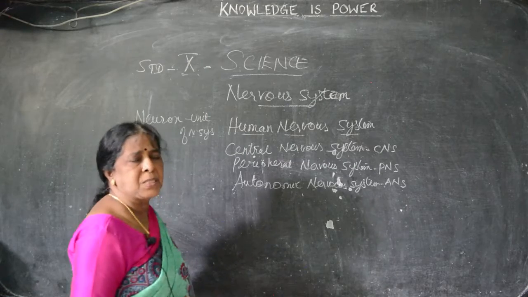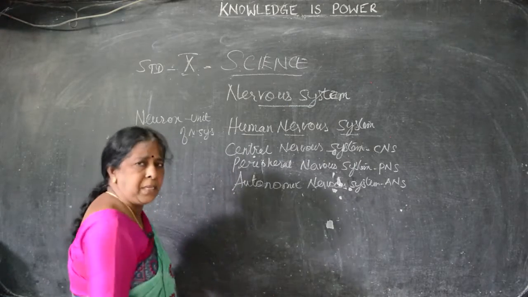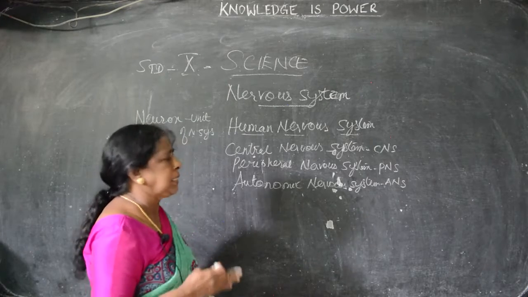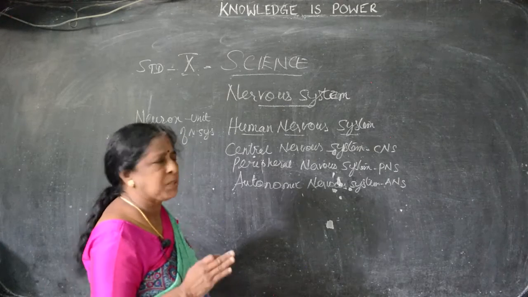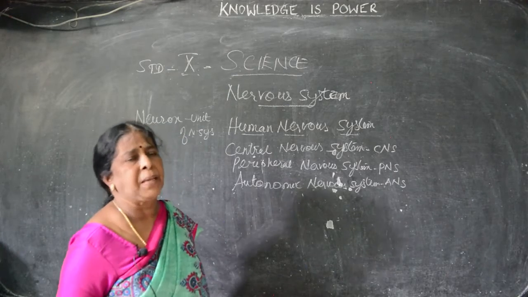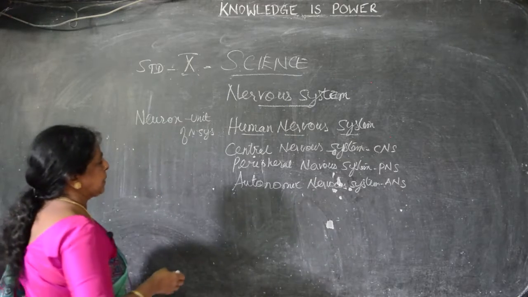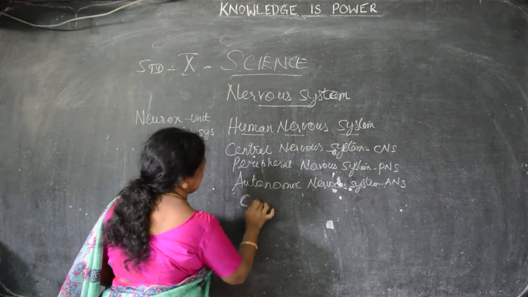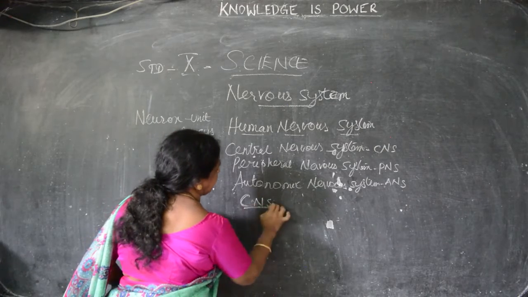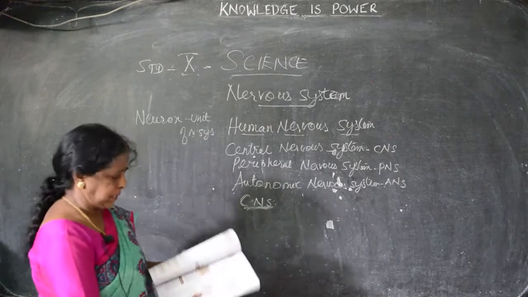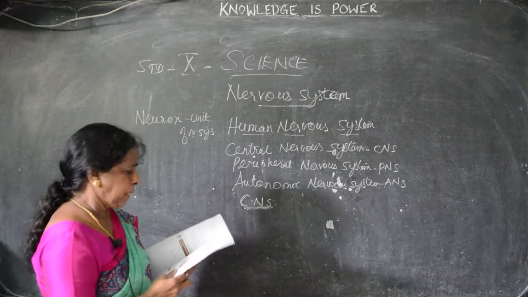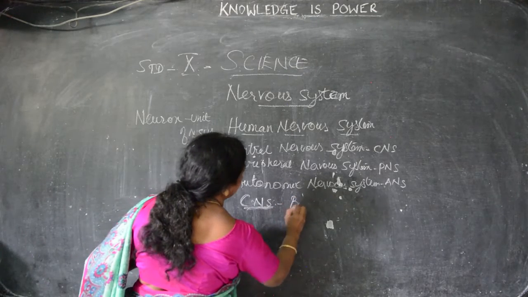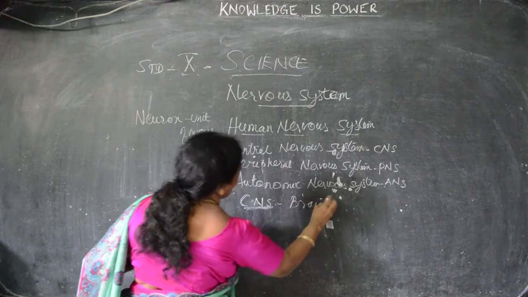So, central nervous system is very important when compared with others. All the systems are important, but the central nervous system plays the major role. Central nervous system consists of brain and spinal cord. We will see what parts are present in that. The central nervous system, first we have to say CNS. What does it mean? Central nervous system. So, what are the parts it consists of? Brain and spinal cord.